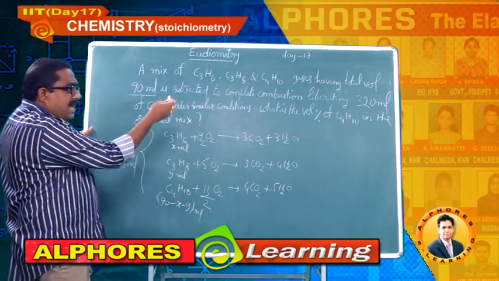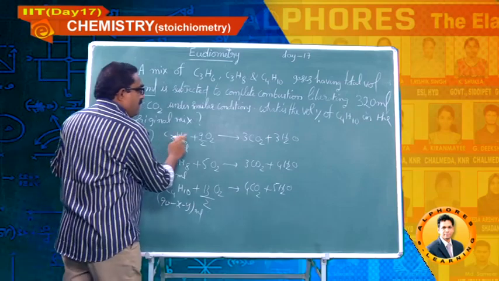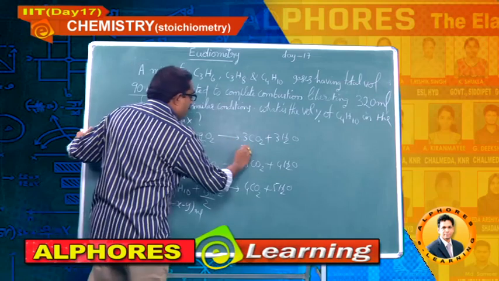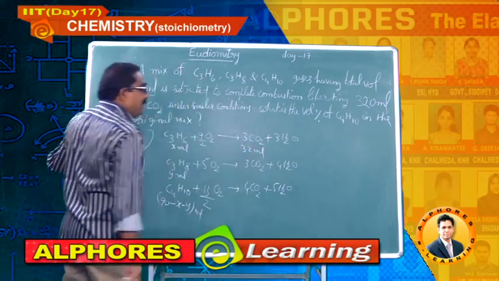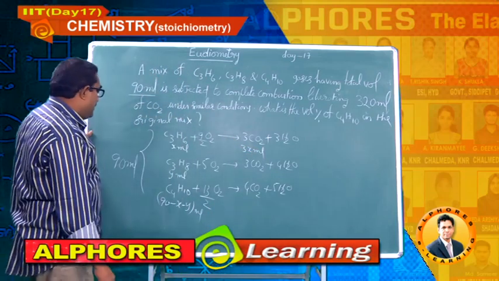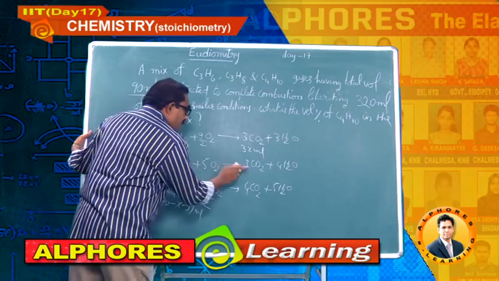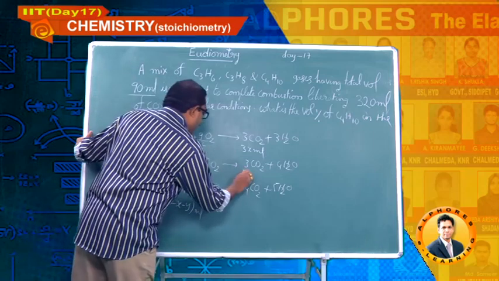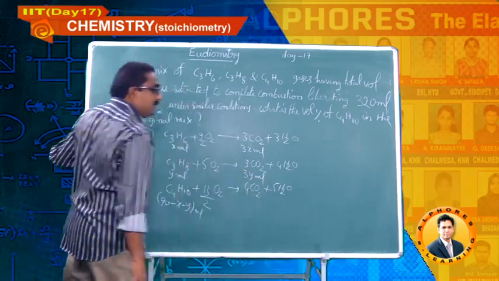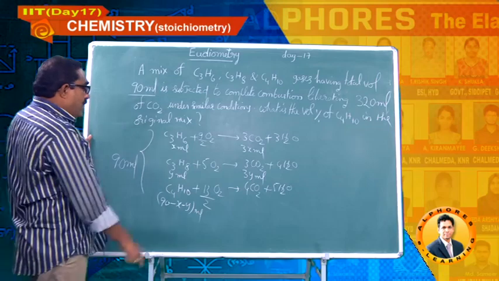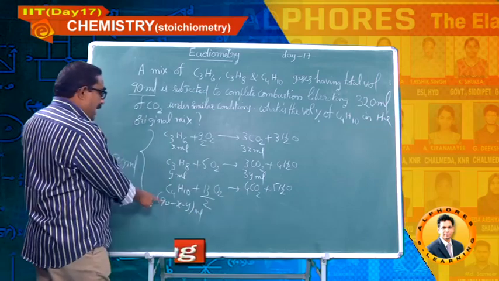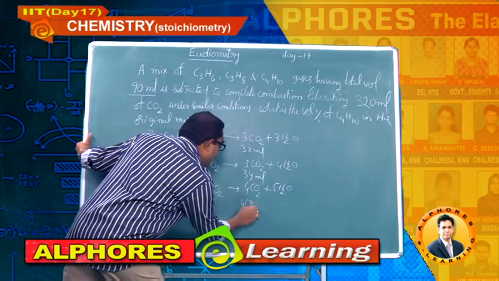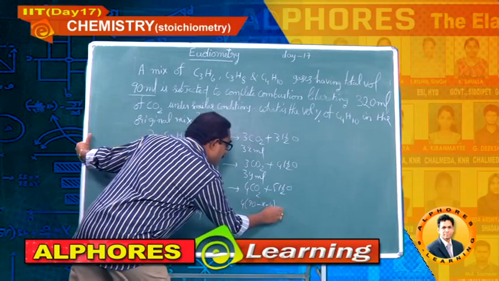Okay, right. Now here, the volume of oxygen required for combustion, no need for us. We have been given the data of carbon dioxide, go directly for that. 1 mole gives 3 moles, 1 ml gives 3 ml, x ml gives 3x ml. Note down, students, very simple question. 1 ml gives 3 ml, y ml gives 3y ml. Here 1 ml gives 4 ml, so 90 minus x minus y gives 4 into (90 minus x minus y) ml.